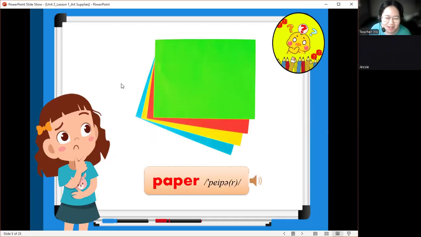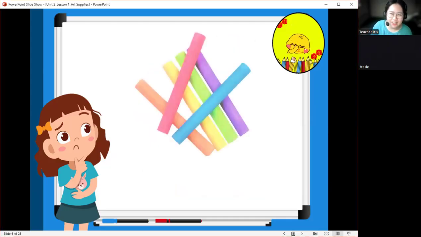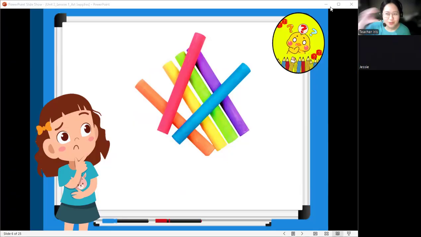So next, how about this? Can you name this art supply? This is... starts with letter C. C, H. We call it chalk. Okay, very good. Again, Jessie, what is the name of this art supply? This is chalk. Very good.